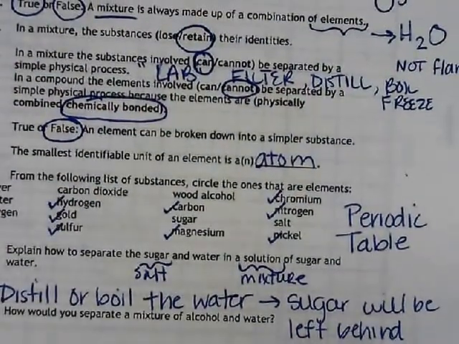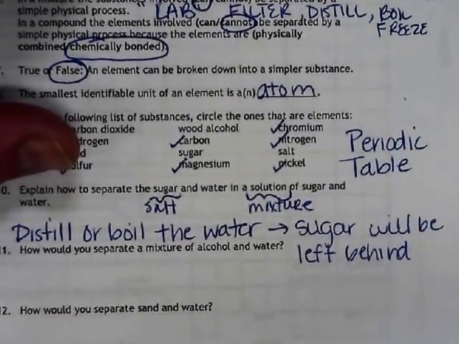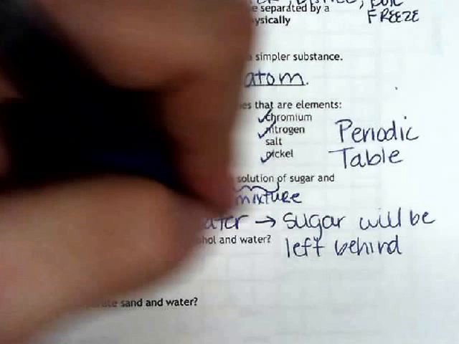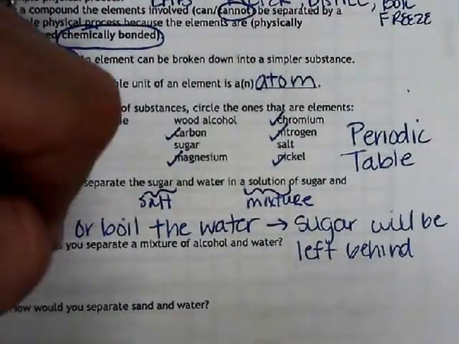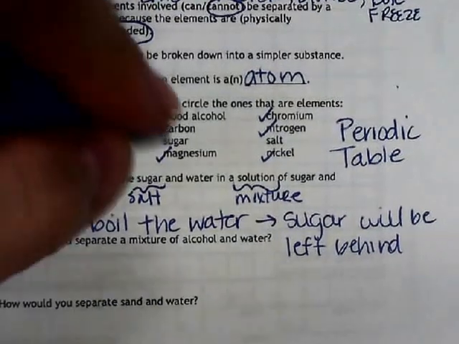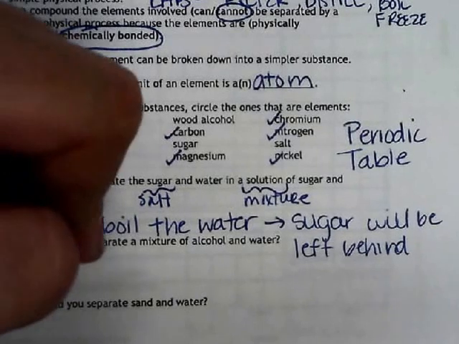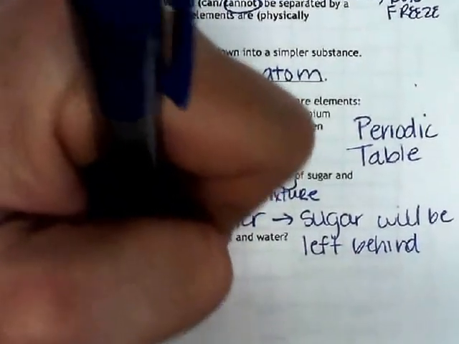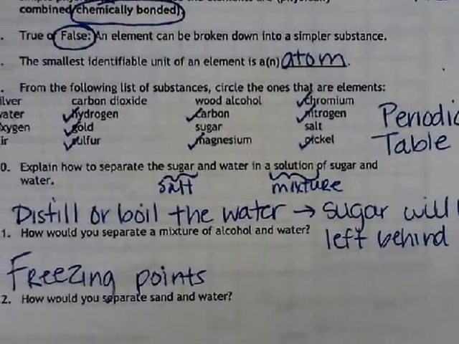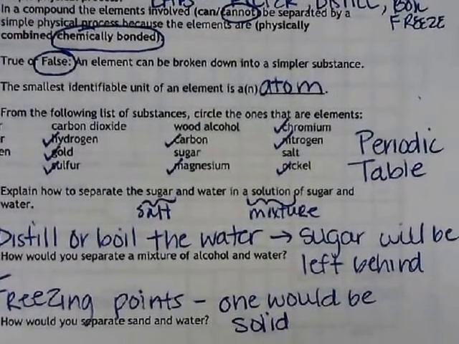How would you separate a mixture of alcohol and water? In this case, we have two liquids. So we can't use filtering and we can't use distilling or boiling because they're both liquids. In this case, they have two separate freezing points. So we could freeze them, and one would remain a liquid and one would be a solid, and you could simply remove the solid. And it would be very easy to remove from there.